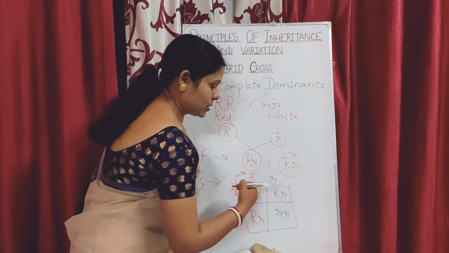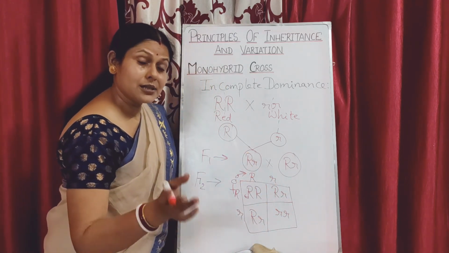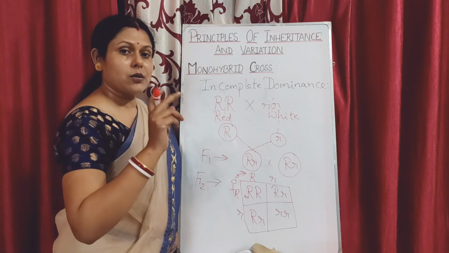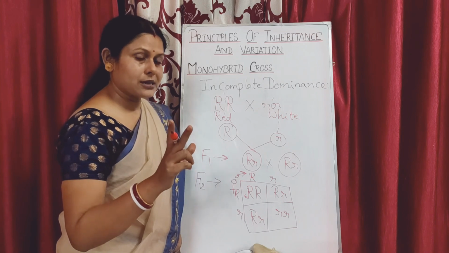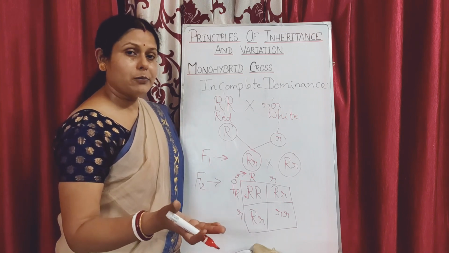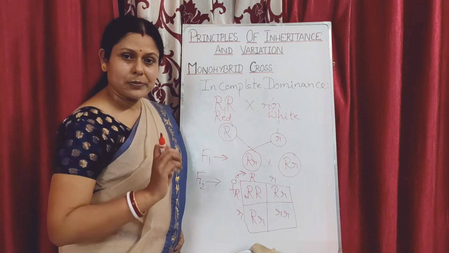So the ratio in the F2 generation, in the monohybrid cross, is one pure tall, two heterozygous tall, and one dwarf, but phenotypically 75% of the population is tall and only 25% dwarf.